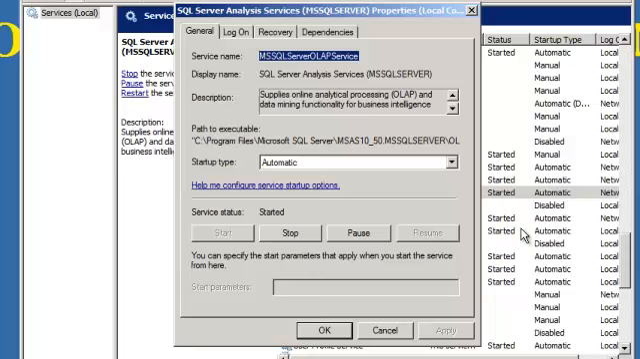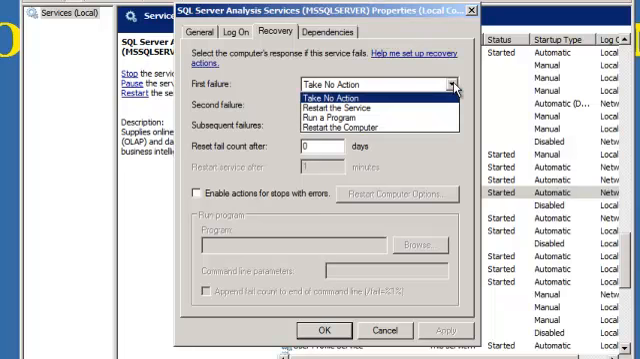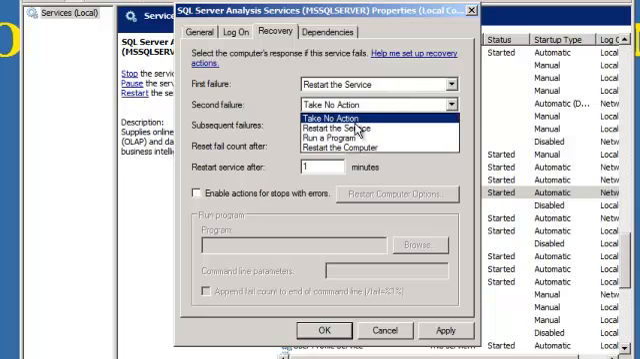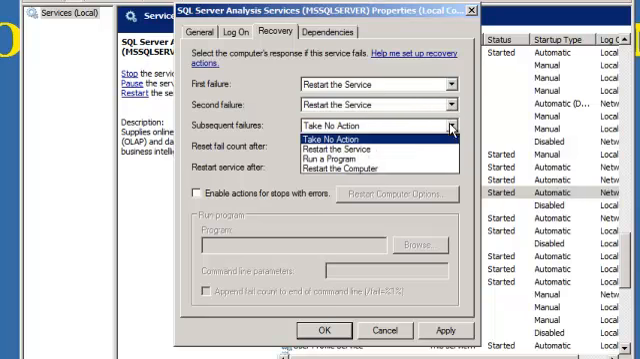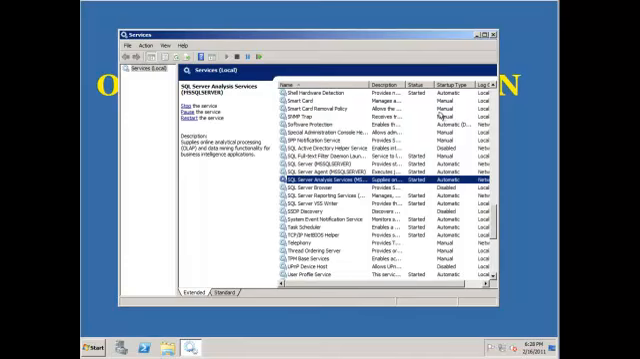In the first failure list, click Restart the Service. In the second failure list, click Restart the Service. And in the subsequent failure list, click Restart the Service. Click OK, and we're done.